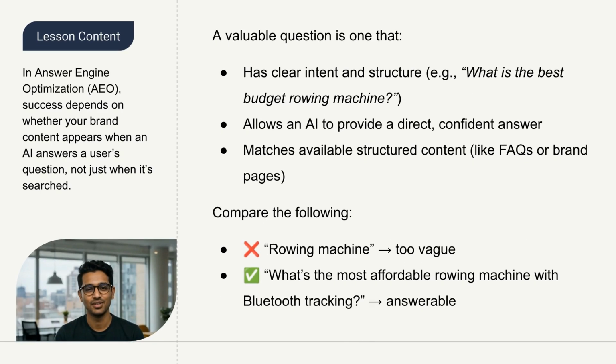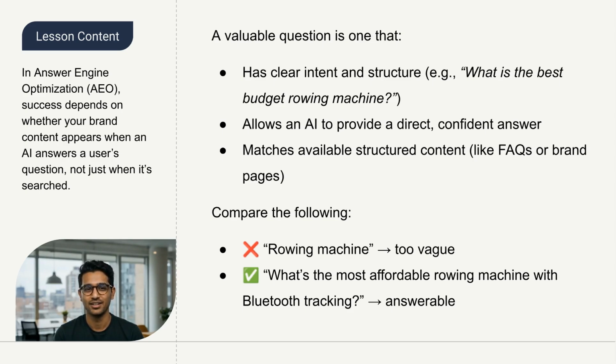Here's a quick example. If someone just types rowing machine, that's too vague. The AI doesn't know what exactly they want. But if they ask, what's the most affordable rowing machine with Bluetooth tracking, that's a valuable question. It has intent, it's specific, and it matches content that a brand could easily provide. In AEO, you want to find questions that have a clear structure, match your product or service, and can be answered directly in one short paragraph or section on your site.